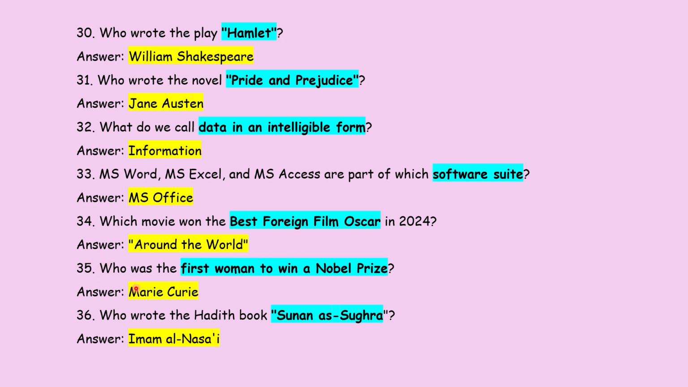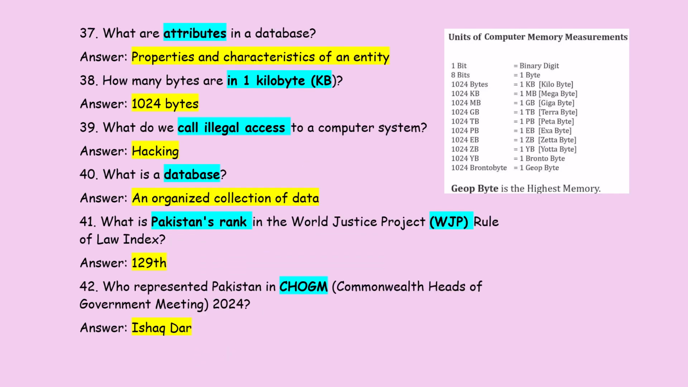35th number MCQ है हमारे पास, who was the first woman to win a Nobel Prize? So her name was Marie Curie. आपको पता है, she has done a wonderful job in the field of chemistry and physics. She has worked a lot in doing research in radioactivity. So she was the first female to win Nobel Prize. 36 MCQs है, who wrote the Hadith book Sunan al-Sughra? It was written by Imam al-Nasai.